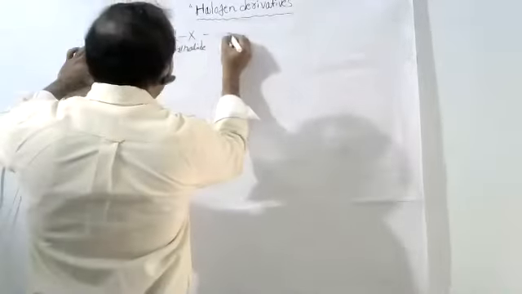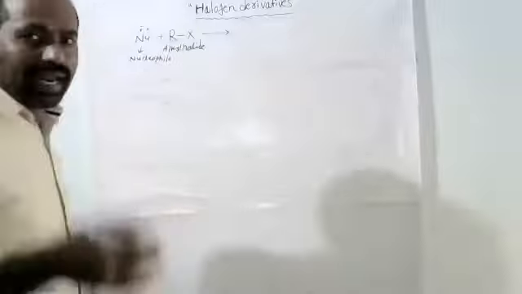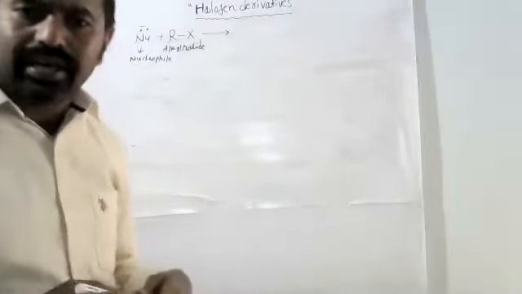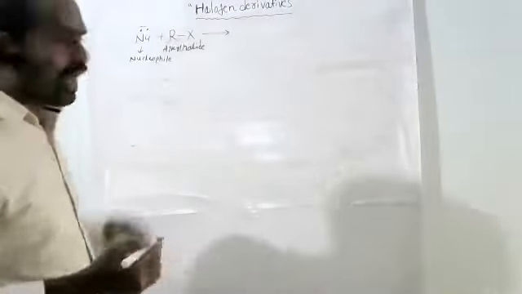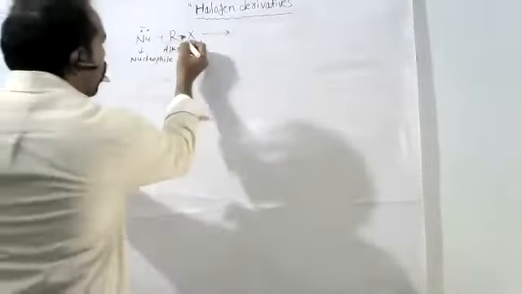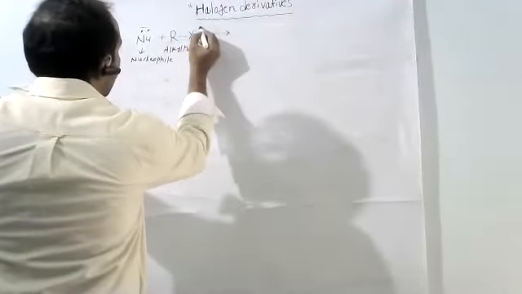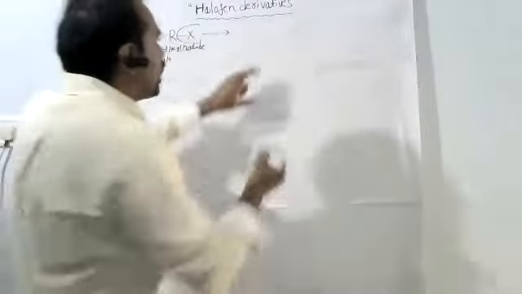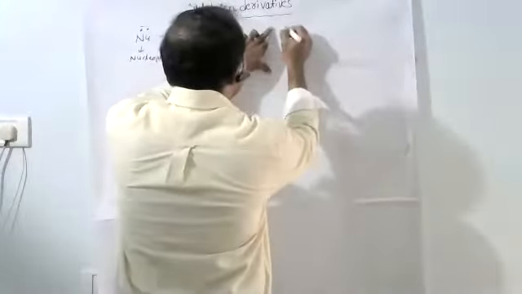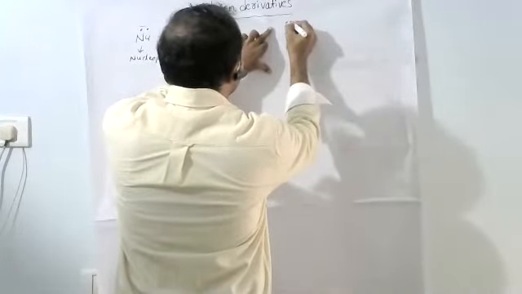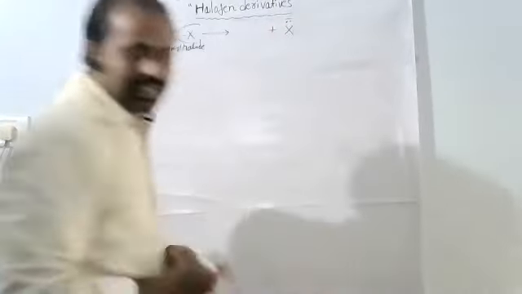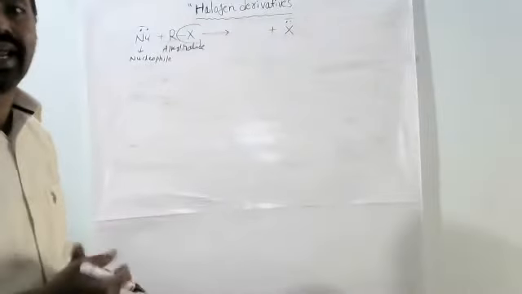Now, when it reacts with the alkyl halide, see this, this is the halogen, it is the outgoing group. So the halogen is always replaced as X minus, called the halide ion.